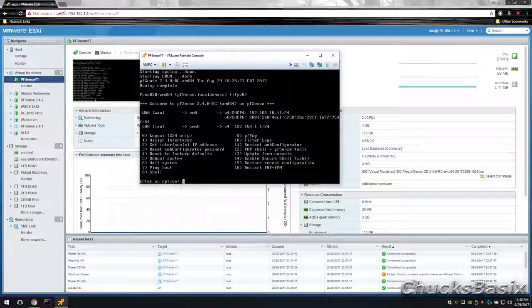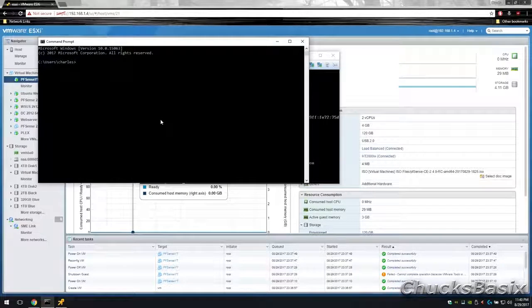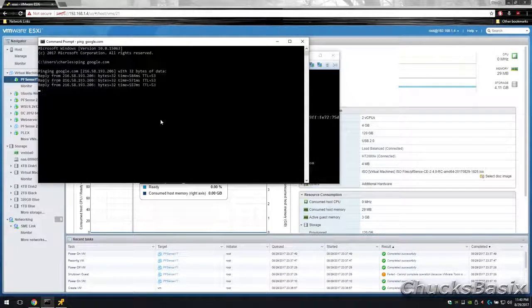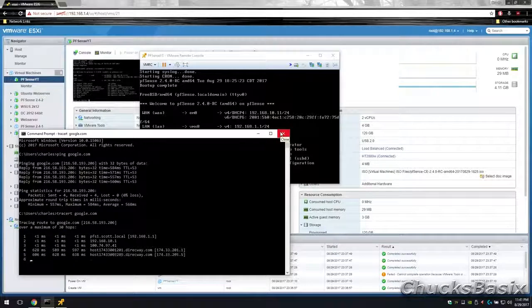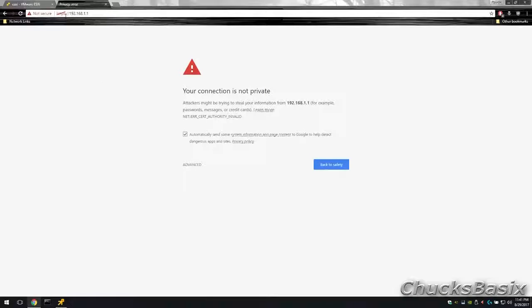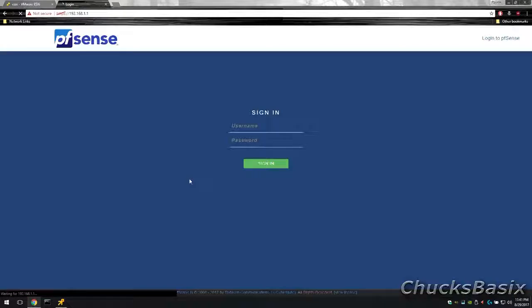Now that the firewall has booted, and you confirm that the WAN is getting a WAN address and you are on the same subnet as LAN, you should be able to ping the firewall, or a website. Now go ahead and go to the LAN address of your firewall in your browser and log in.